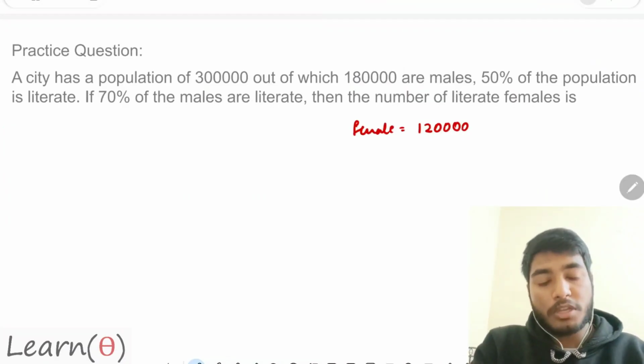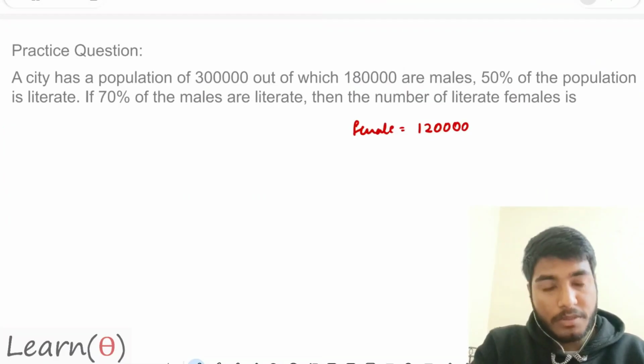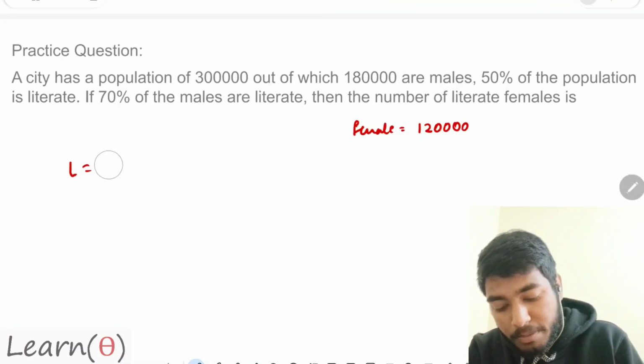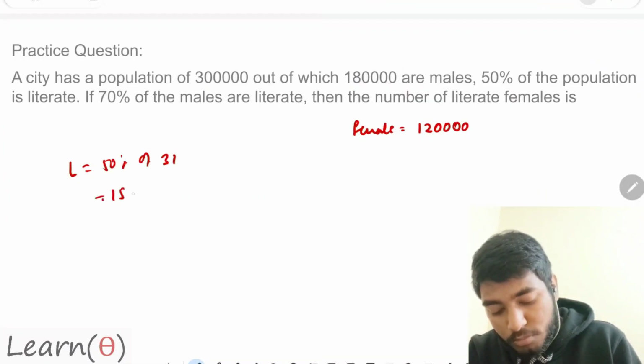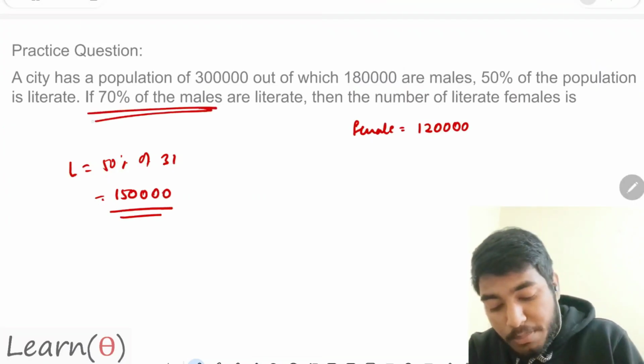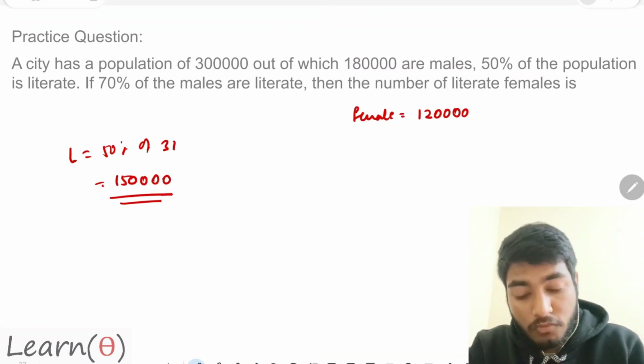50% of the population is literate. Literate people are almost 50% of 3 lakh, that is almost 1.5 lakh. Almost 1.5 lakh people are literate. 70% of the male are literate. So what is 70% of male?